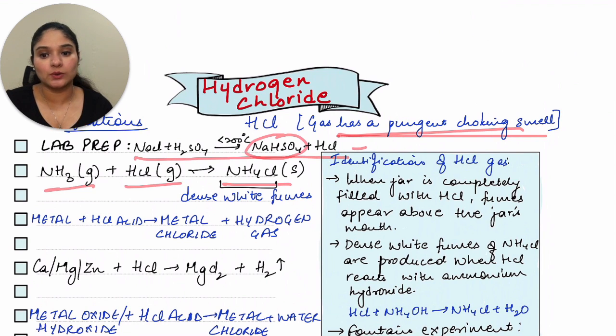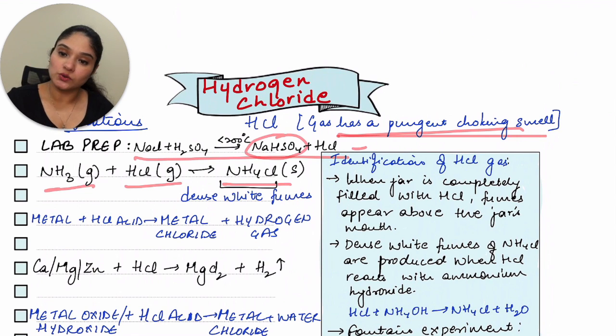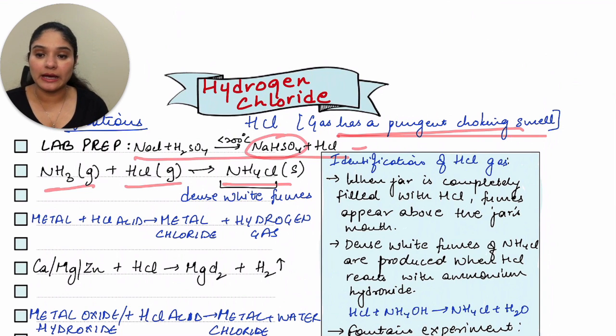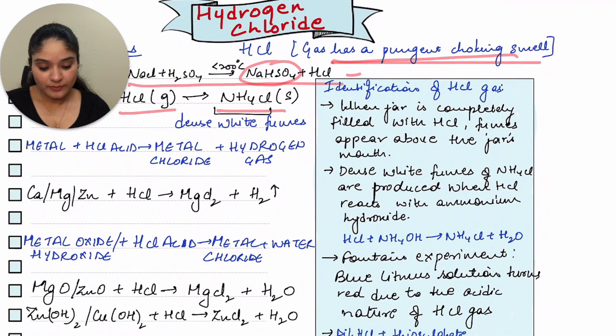They can ask you, name two gases that give you a white solid, or two colorless gases that give you a white solid. They can also say, give an example of an acidic gas and a basic gas reacting together. In that case also, this is your answer. Now the next is metal plus HCl acid. How does HCl acid react with a metal? It gives you hydrogen gas.